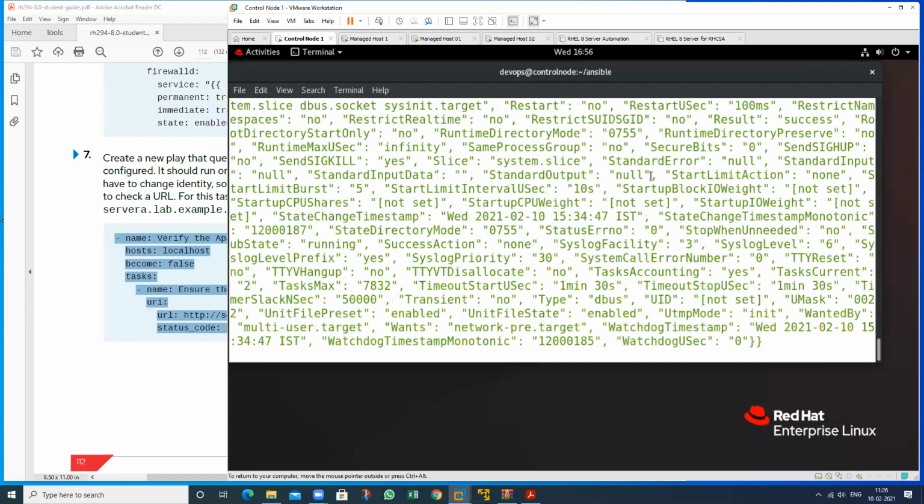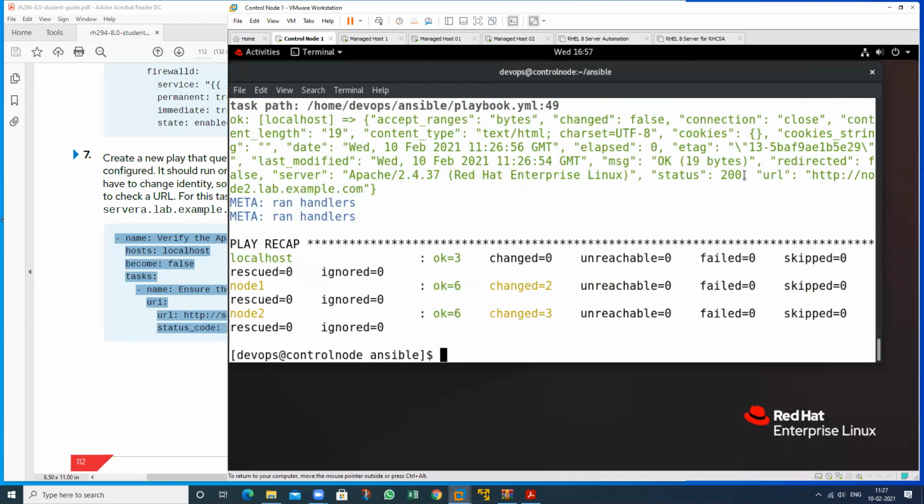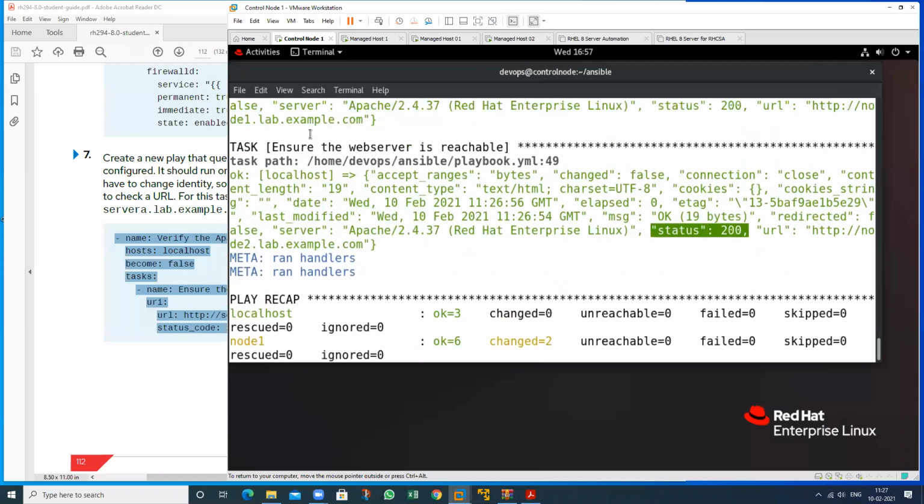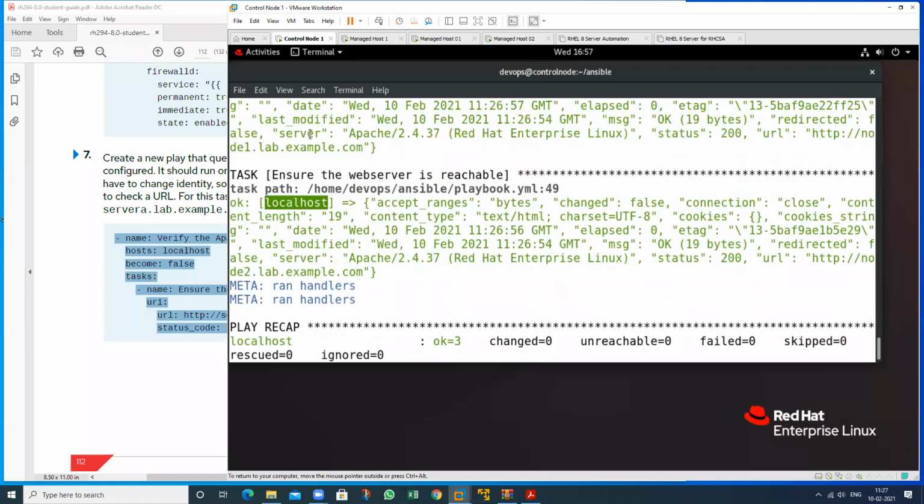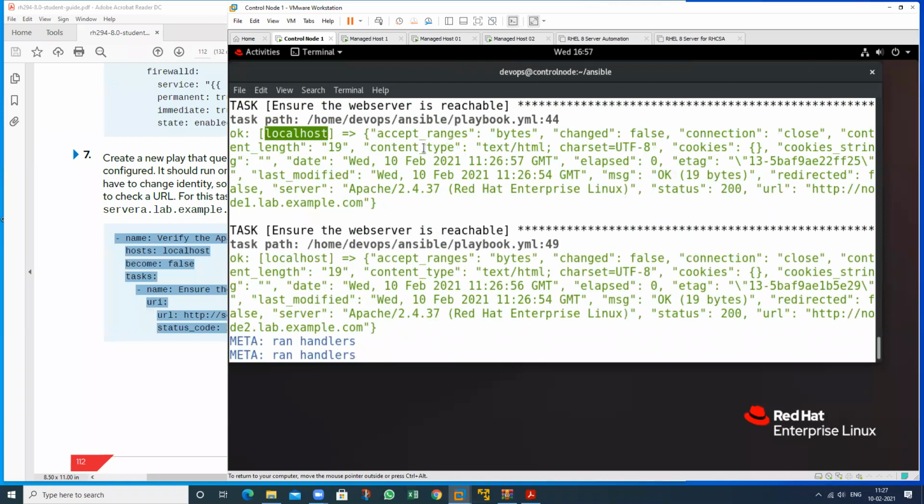Check. What is the status code? It is showing 200, sir. 200 means my web service is running properly. And what have we written in the particular index file? So check what we have written. This is my localhost. This is also localhost. Text, content type, Red Hat Enterprise Linux. This is the status code, and this is also the status code. And this is the URL information.